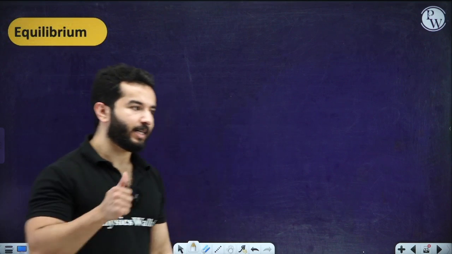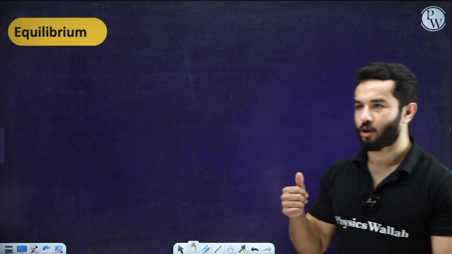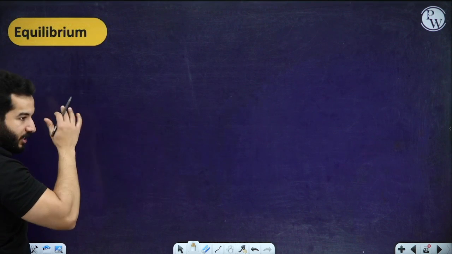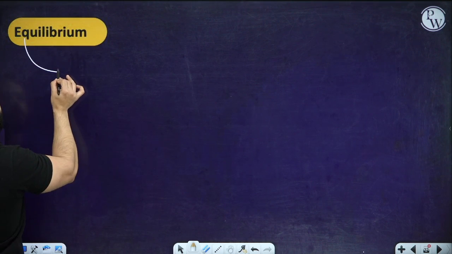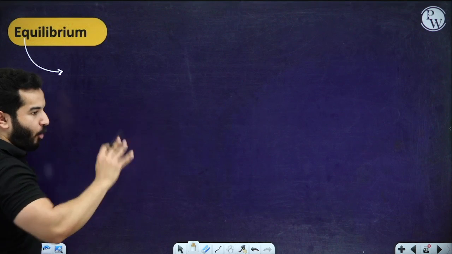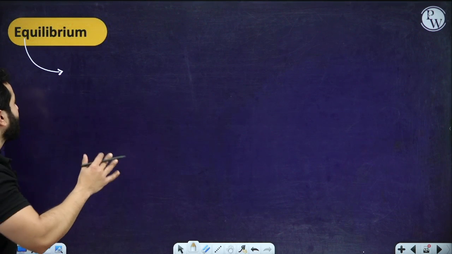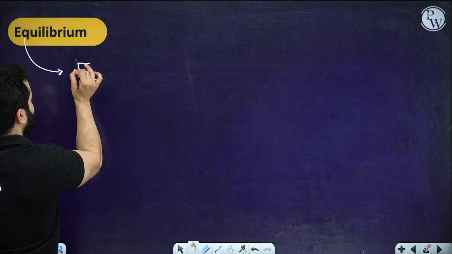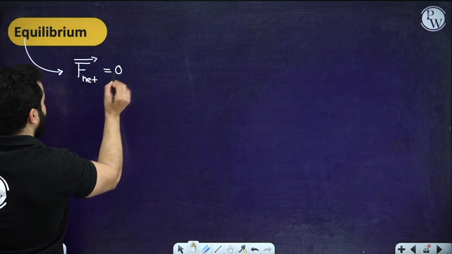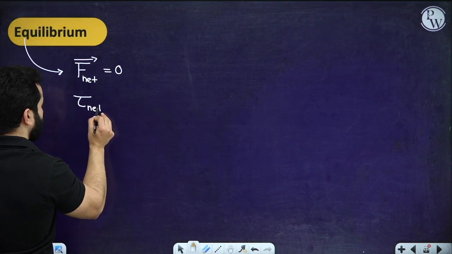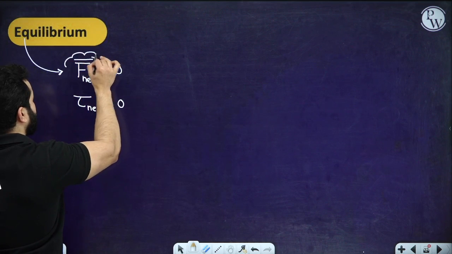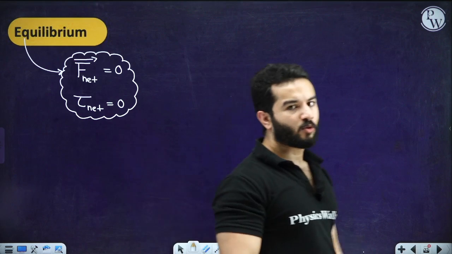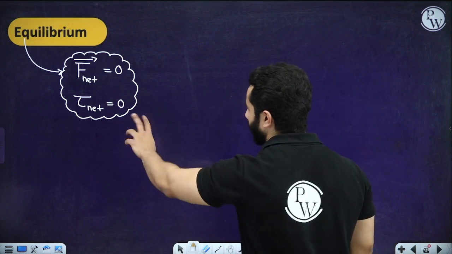If you remember, we did equilibrium in work power energy, and I told you, whenever we say that a body or a system is in equilibrium, this single word means that that particular body or system will experience no net force, that means the net force is going to be 0. Also the net torque is going to be 0.